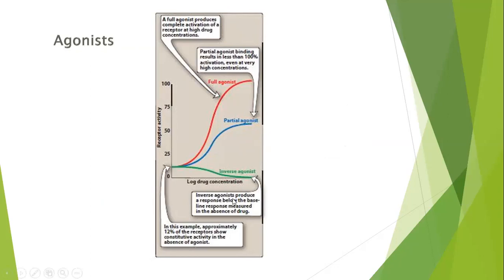An inverse agonist reduces a response below the baseline response measured in the absence of a drug. These figures show the effect of full agonist, partial agonist, and inverse agonist on receptor activity.